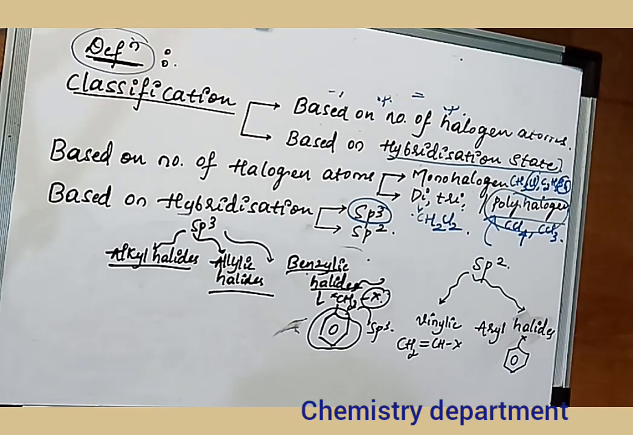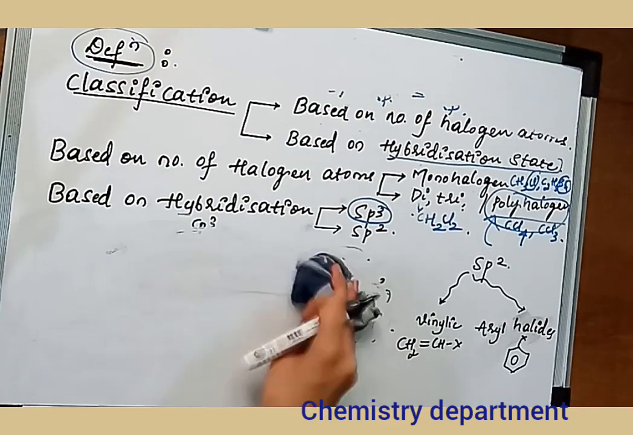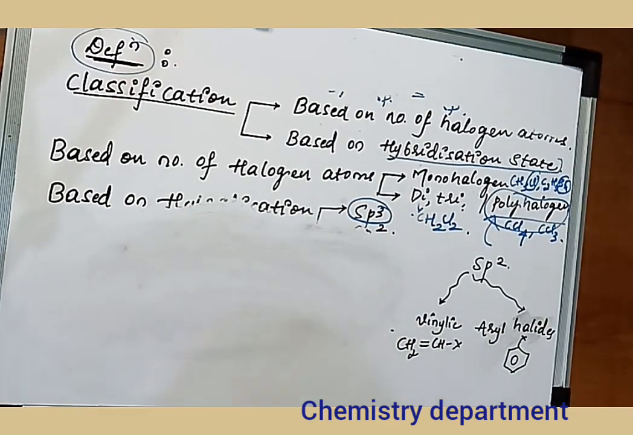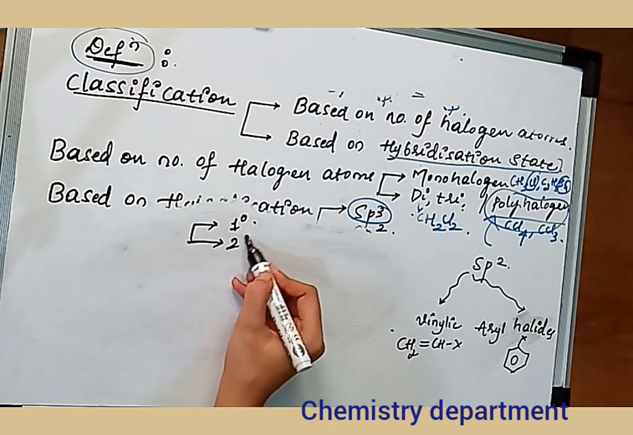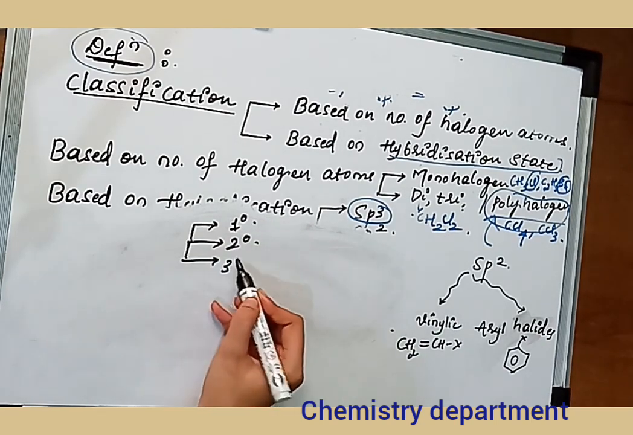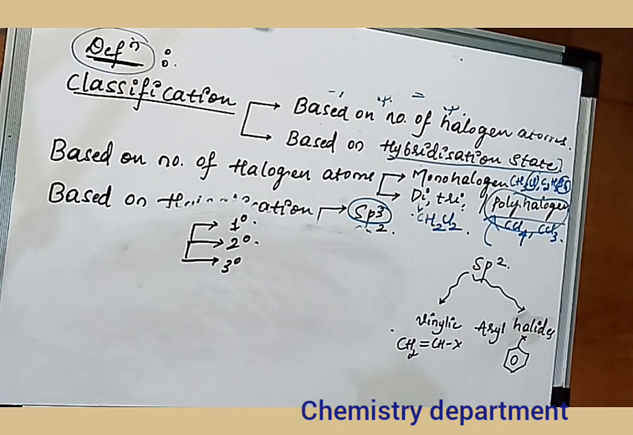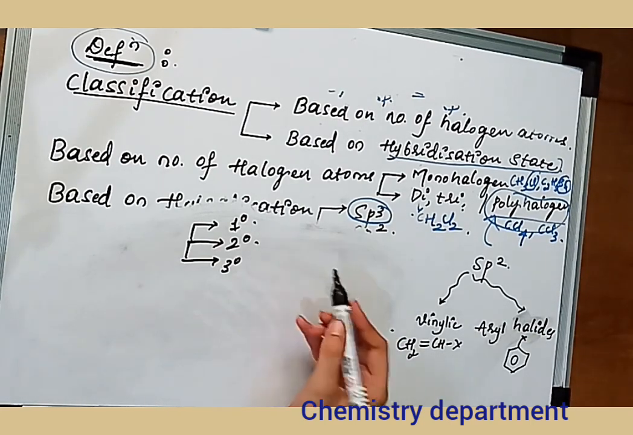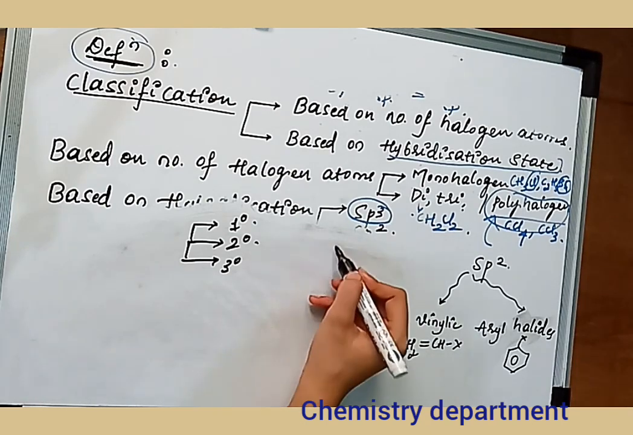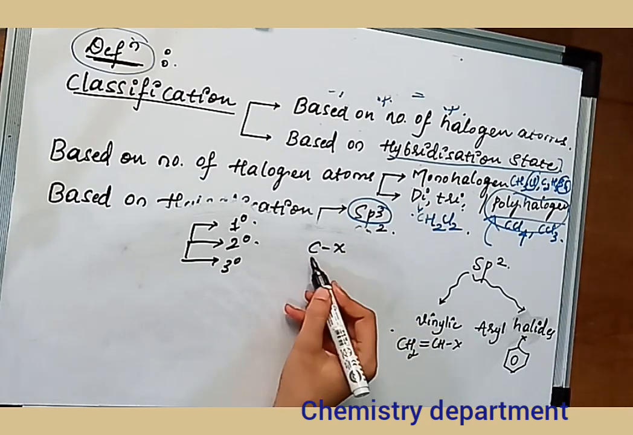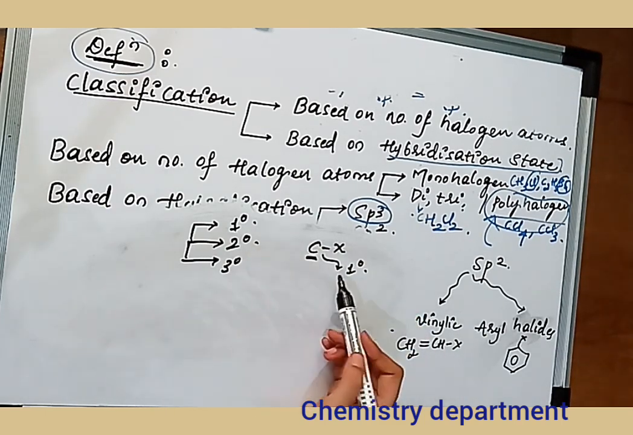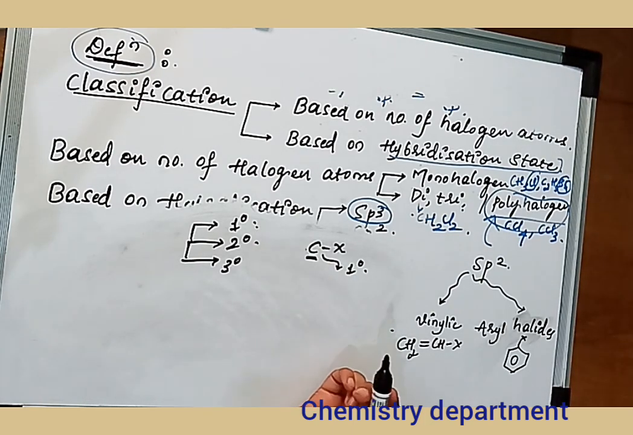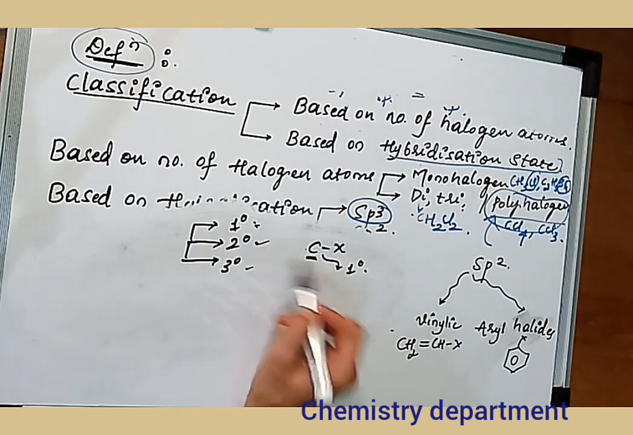The alkyl halides are further classified into three categories. The first one is primary alkyl halides, the second one is secondary alkyl halide, the third one is tertiary alkyl halide. What is the meaning of primary alkyl halide? If the halogen atom is attached to a primary carbon, if the degree of this carbon is primary, then this particular alkyl halide is called a primary alkyl halide. So you have learnt what are primary, secondary and tertiary carbon.